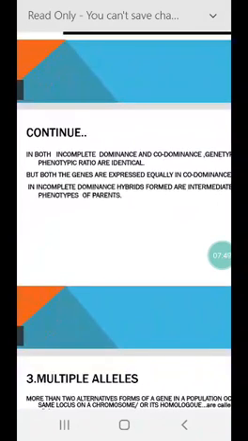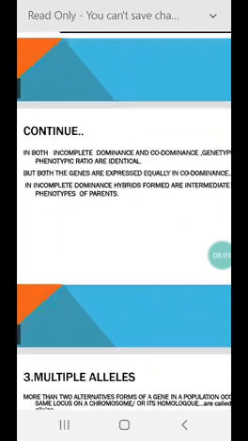So in both incomplete dominance and codominance the ratios of genotypic and phenotypic are identical, but in case of incomplete dominance, the phenotype of the hybrid is intermediate. Means we are getting intermediate color in F1 generation.